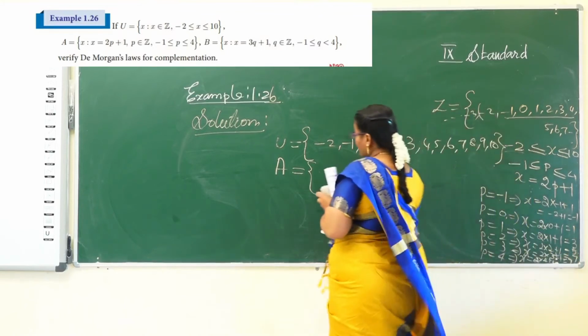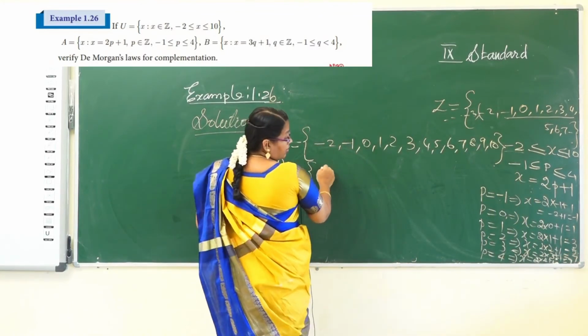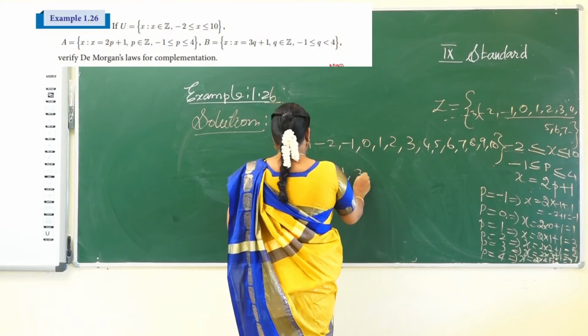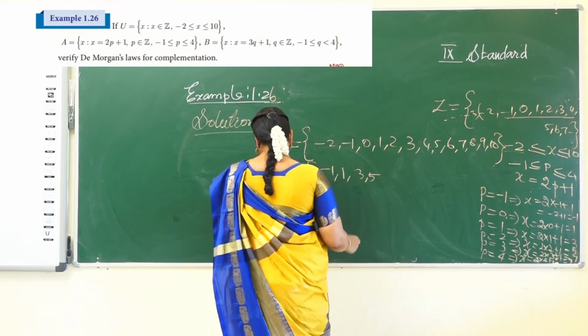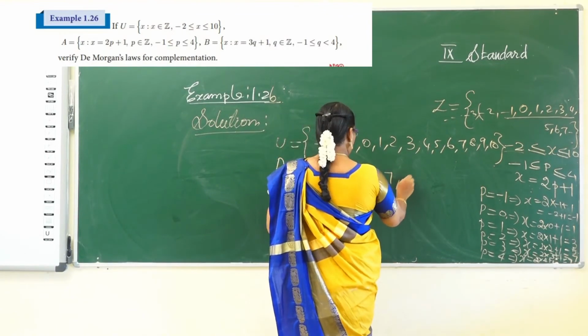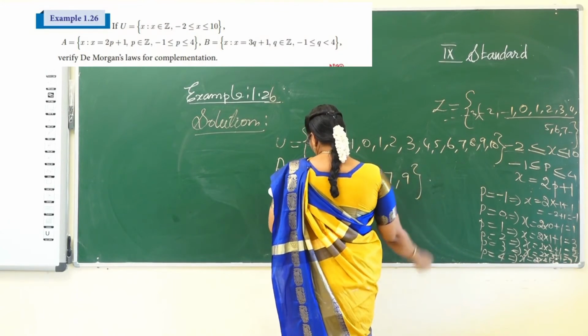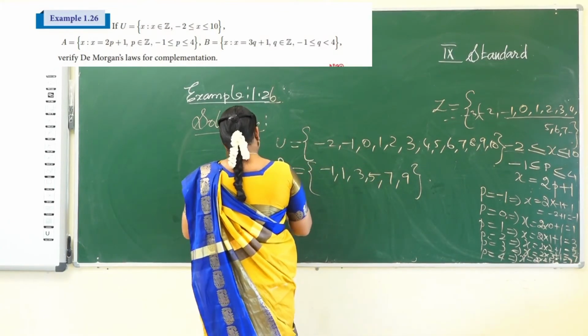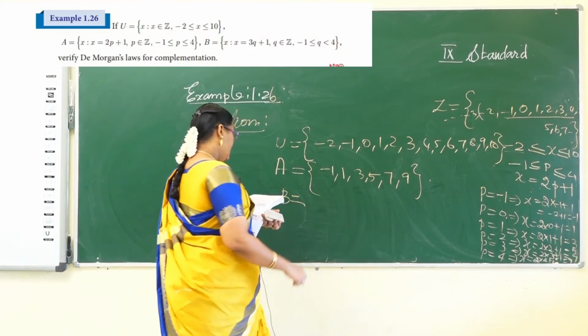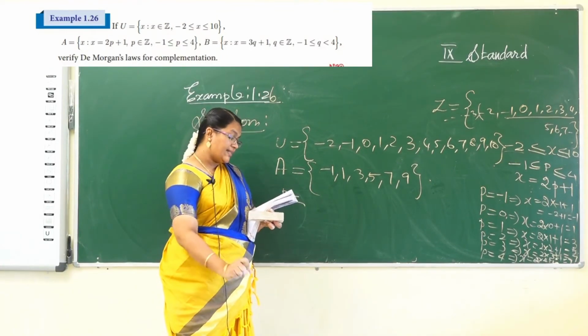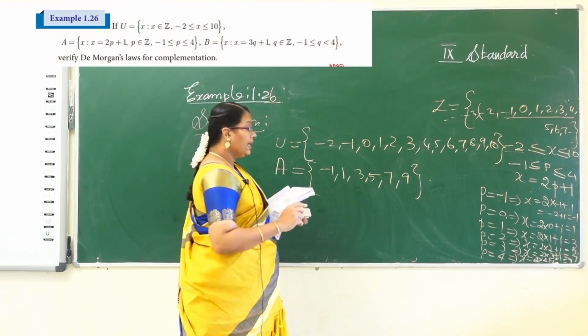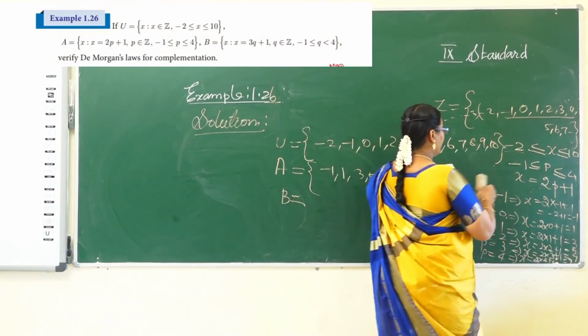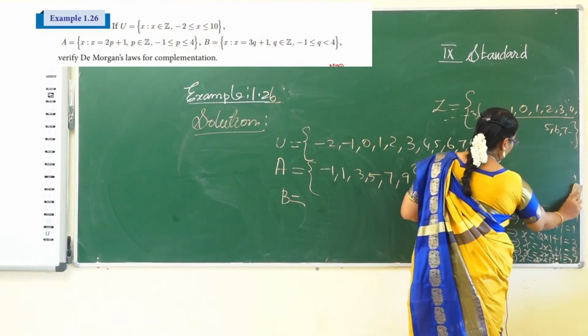So the elements of set A are minus 1, 1, 3, 5, 7, 9. Okay, and B, set of all the elements x such that x is equal to 3q plus 1.